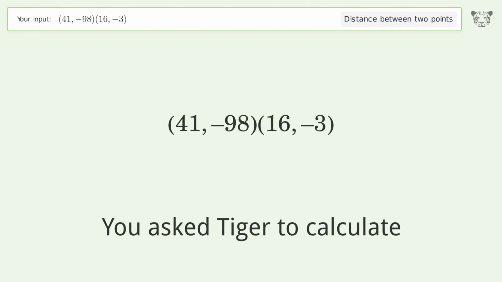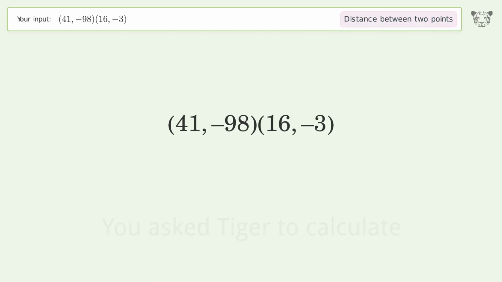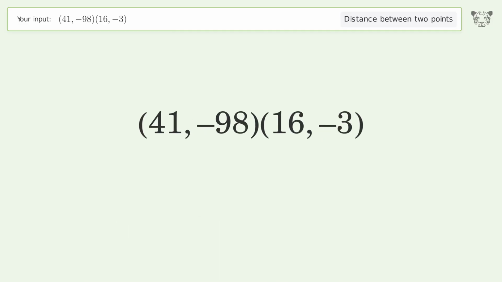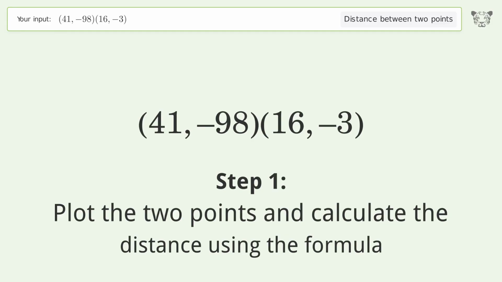You ask Tiger to calculate. This deals with the distance between 2 points. The distance between the 2 points is the square root of 9,650, or 98.234. Let's solve it step by step. Plot the 2 points and calculate the distance using the formula.